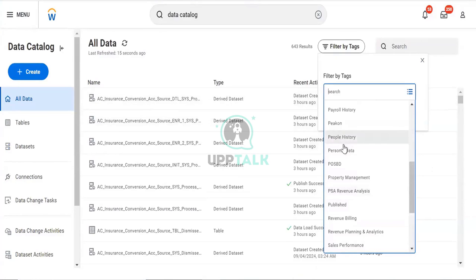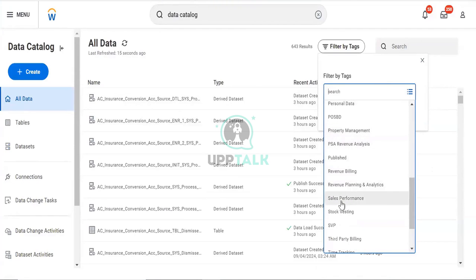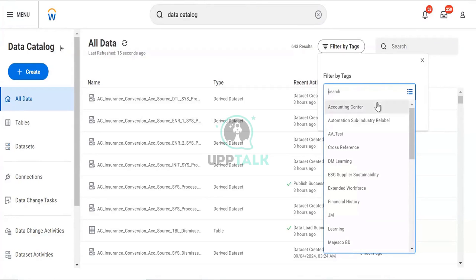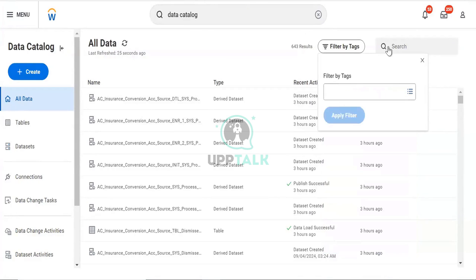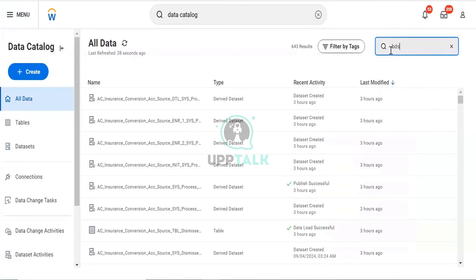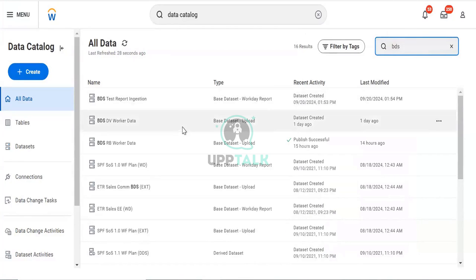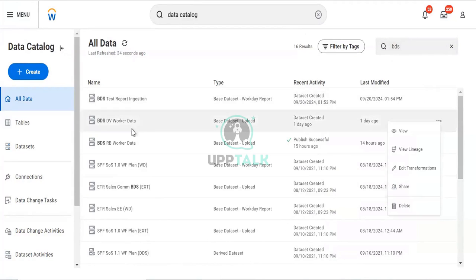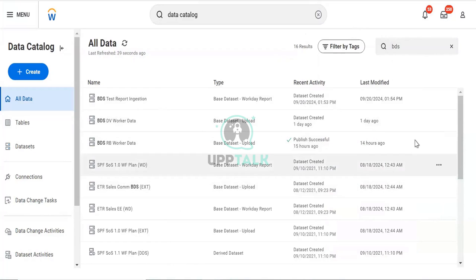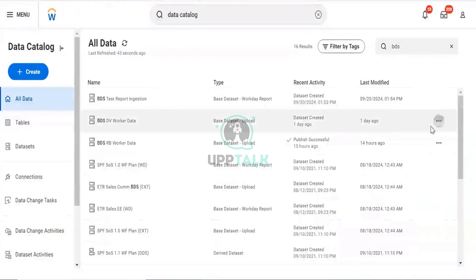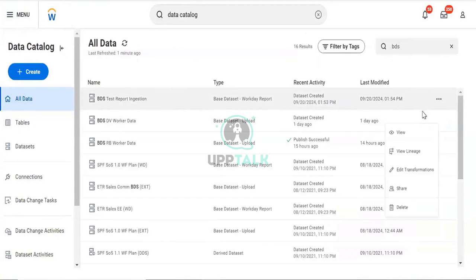PR, I think it might also get refreshed. The same parent. Yes, BDS RB somewhere. The next one, the third one, RB to worker data. This one, let me check your working, and then we can move ahead. And we also open my data set. It will also take time to work.